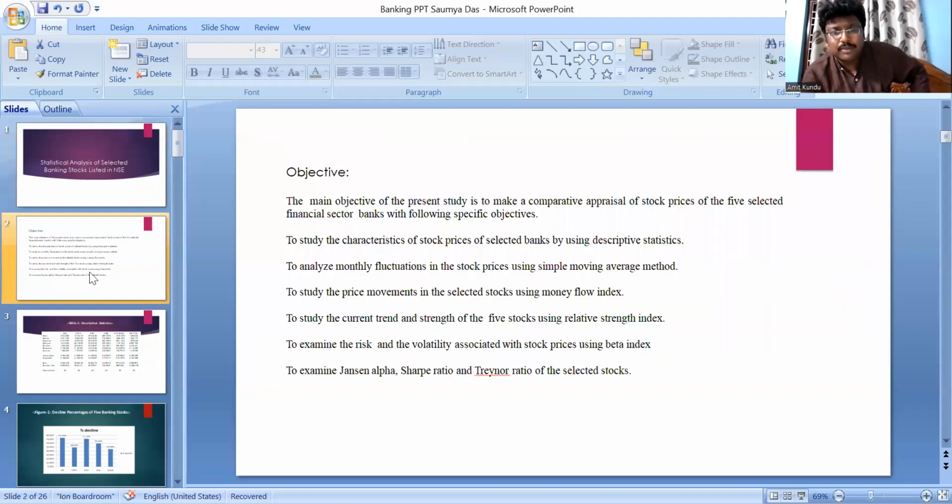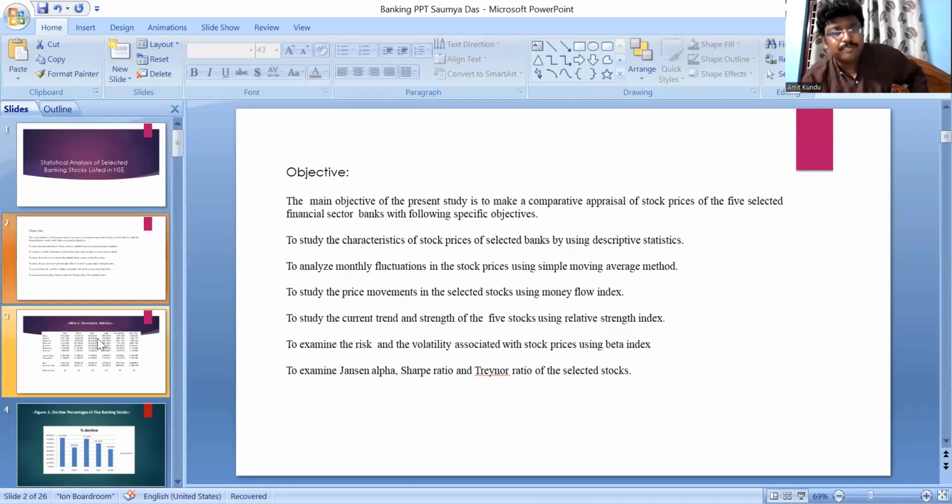The main objective of the present study is to make a comparative appraisal of stock prices of the 5 selected financial sector banks with the following specific objectives: to study the characteristics of stock prices of selected banks using descriptive statistics, to analyze monthly fluctuations in the stock prices using the simple moving average method, to study the price movements in the selected stocks using money flow index, to study the current trend and strength of the 5 stocks using relative strength index, to examine the risks and volatility associated with stock prices using beta index, and to examine Jensen's alpha, Sharpe ratio, and Treynor ratio of the selected stocks.